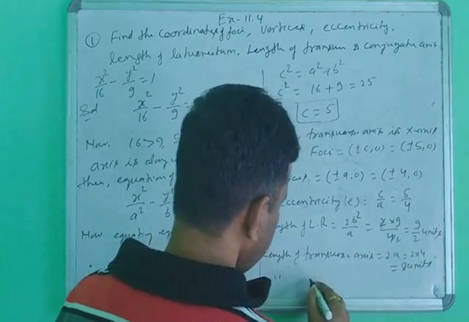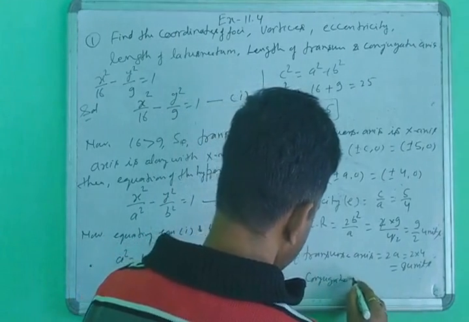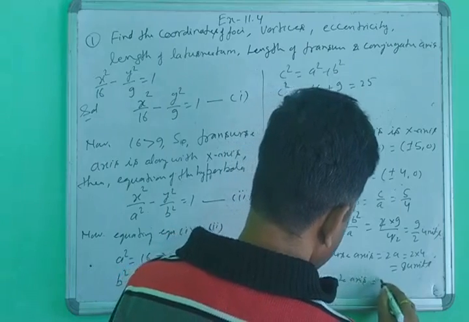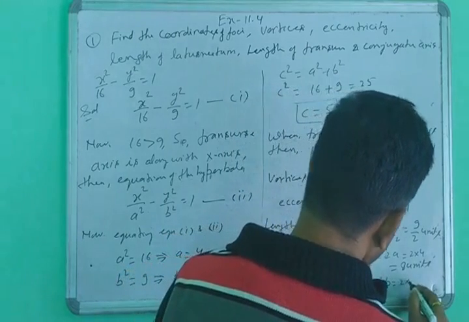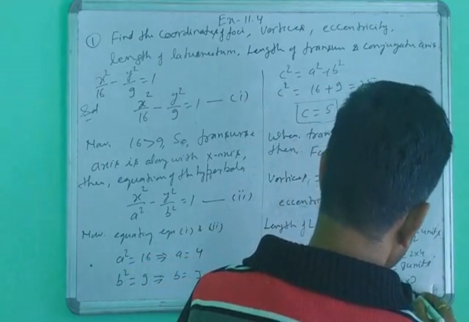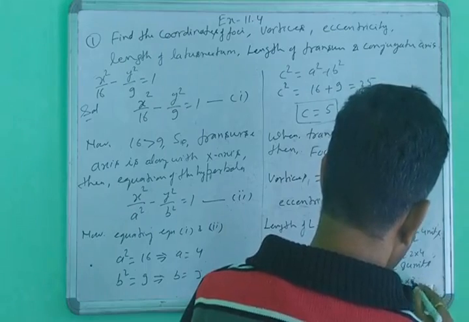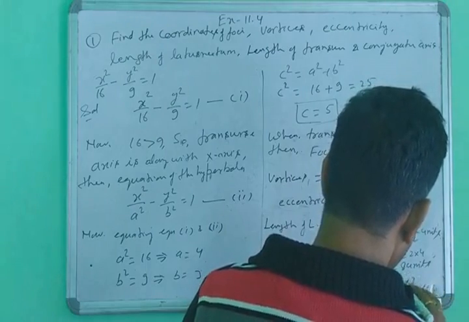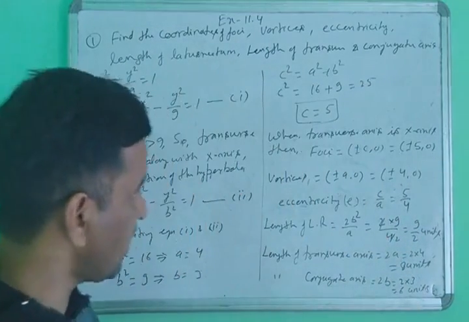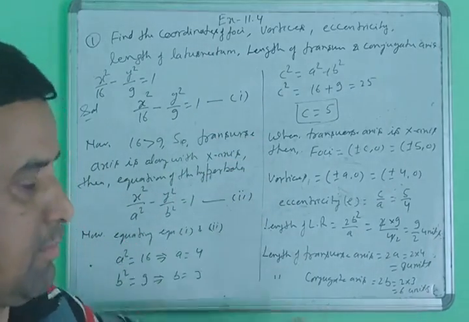Same, length of the conjugate axis equal to 2b, or 2 into 3, equal to 6 unit. According to this way, you will find the 5 answers here. First, second, third, fourth, fifth answers are completed.